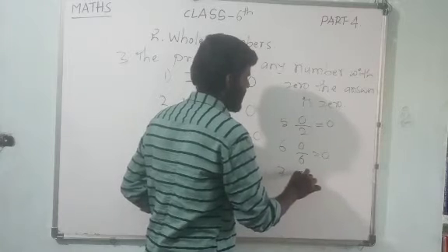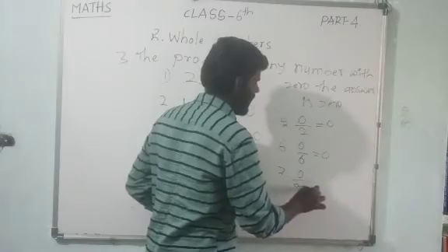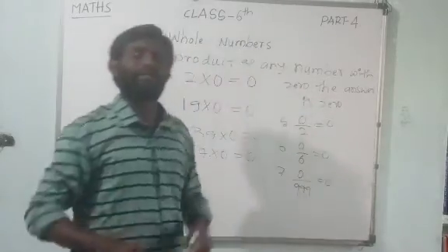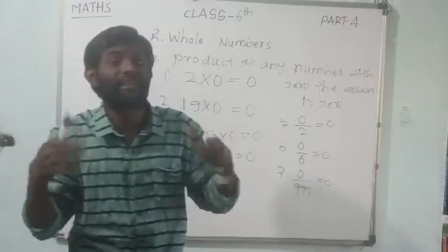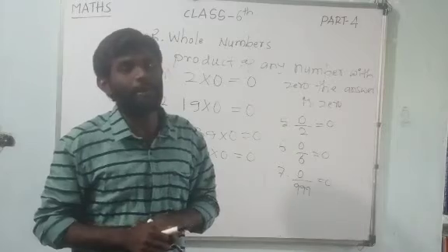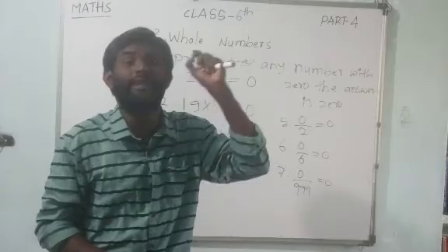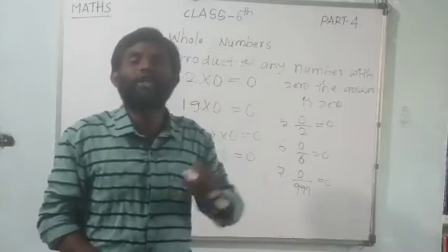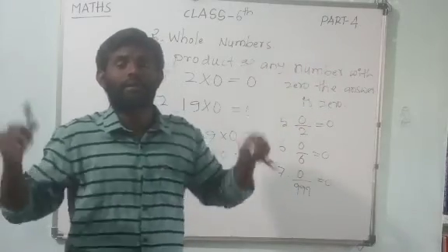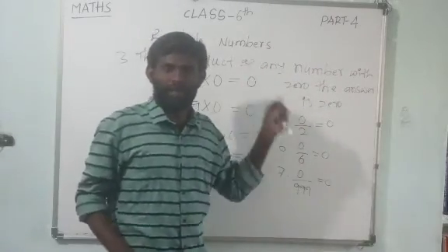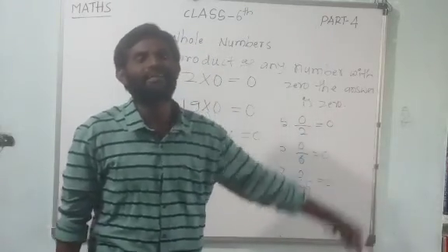Example 7, 0 by 999, answer is 0. If 0 is the numerator, then whatever number you take is the denominator. Whatever number it may be, 10, 20, 100, 1000, 10,000, lakh together, whatever it may be, if 0 is in the numerator part, the answer is automatically 0.